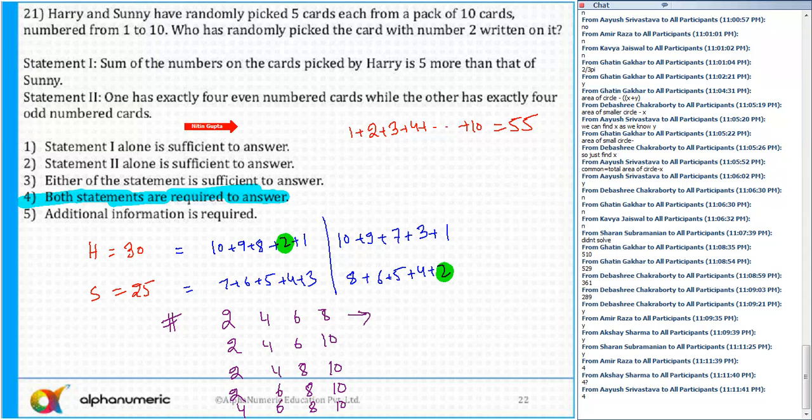In this case, what is the sum? 2 plus 4 is 6. 6 plus 6 is 12. 12 plus 8 is 20. So the next number must be an odd number. So the only possibility is 20 plus 5. It is 25.